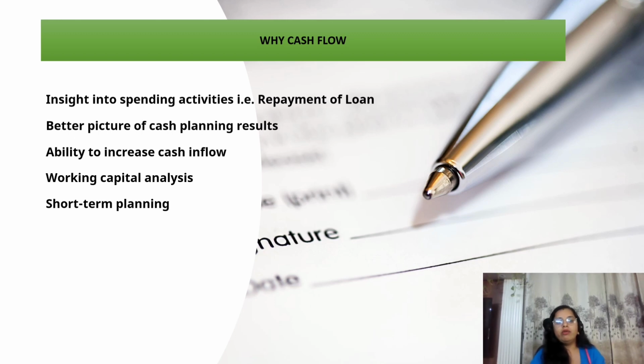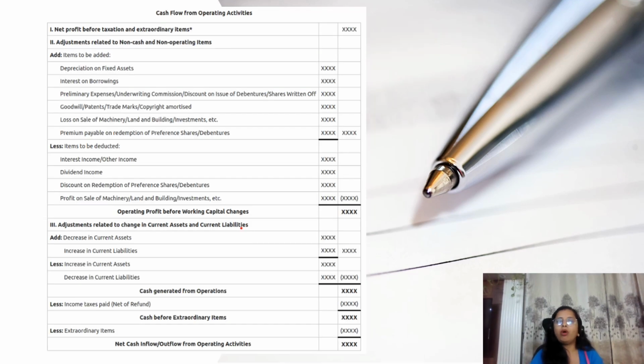Moving to the next slide, cash flow from operating activities by the indirect method. In this, we will understand how we can arrive at the solution for operating activities. How can we check what is the cash inflow or outflow, whether we are in surplus or in deficit from cash flow from operating activities.